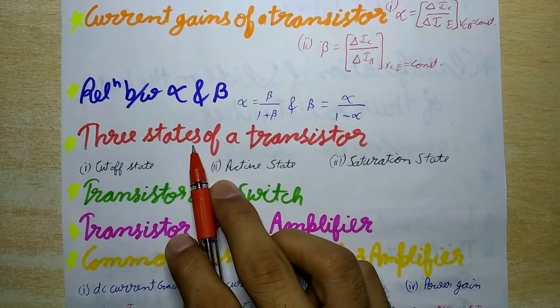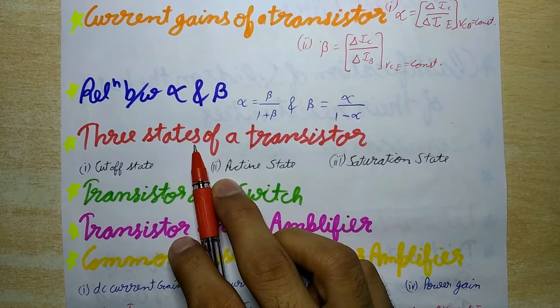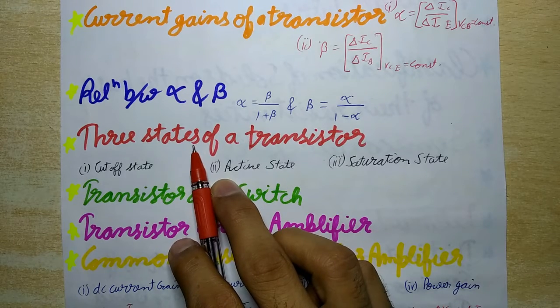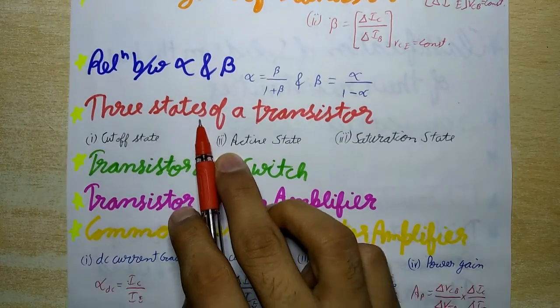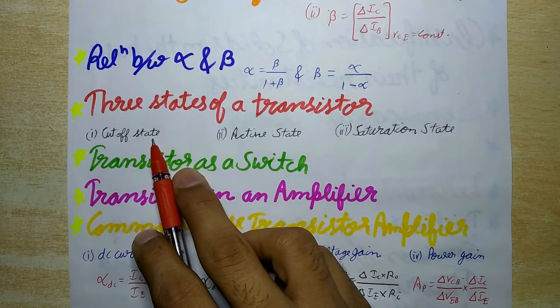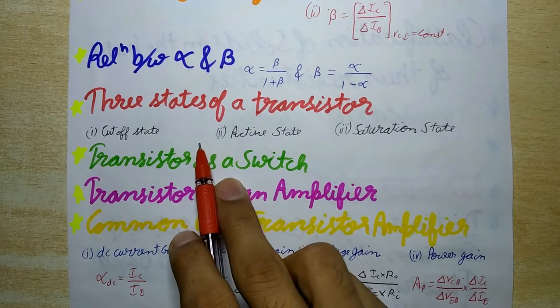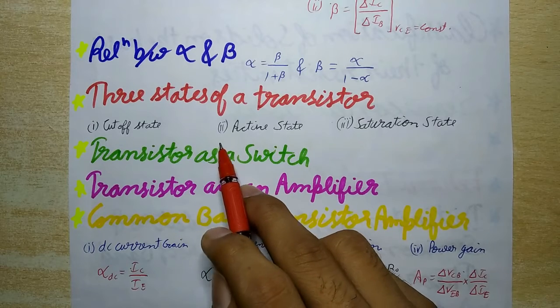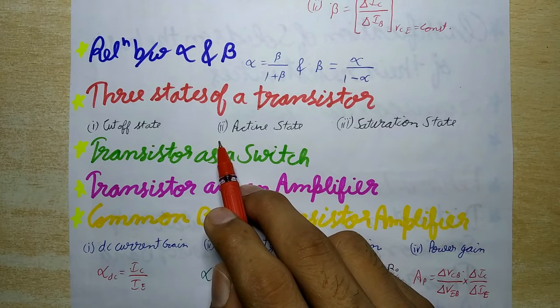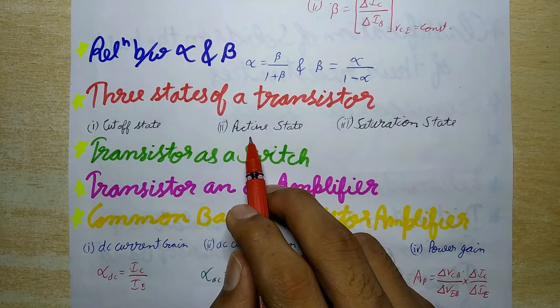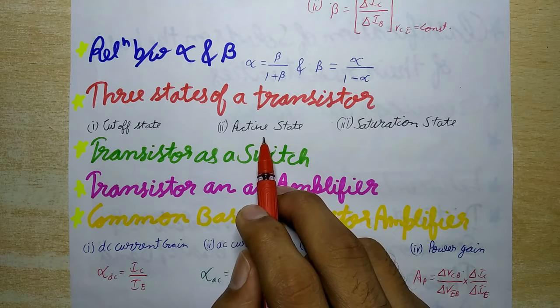Now next is three states of a transistor. So a transistor in a circuit can be in one of three conditions. First is cutoff state. If the emitter base junction is not forward biased, or if the base voltage is insufficient to start forward current across the junction, while the collector base junction is reverse biased, then the transistor is said to be in cutoff state. And second, if the emitter base junction is forward biased and the collector base junction is reverse biased, a collector current flows in linear proportion with the base current, and the transistor is said to be in active state.